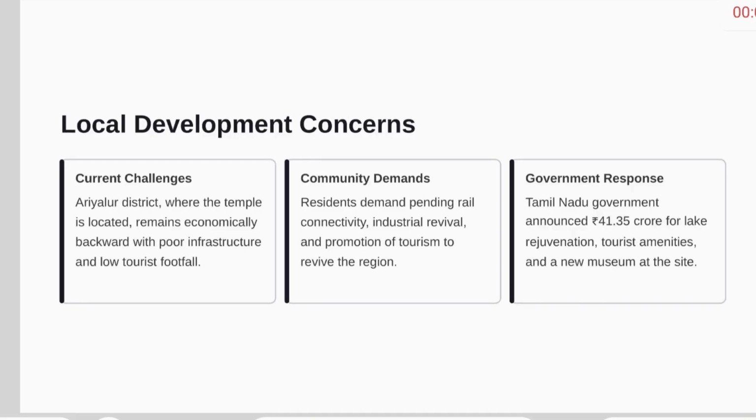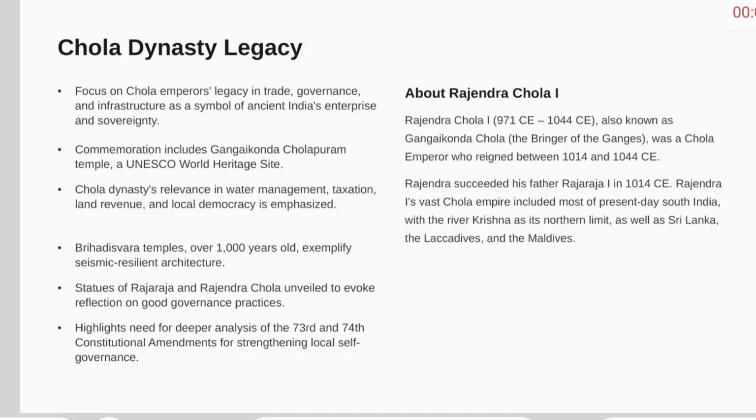Local development and concern. Current challenges: Ariyalur district, where the temple is located, remains economically backward with poor infrastructure and low tourist footfall. Community demands: residents demand pending rail connectivity, industrial revival and promotion of tourism to revive the region. Government response: the Tamil Nadu government announced 41.35 crore for lake rejuvenation, tourist amenities and a new museum at the site.